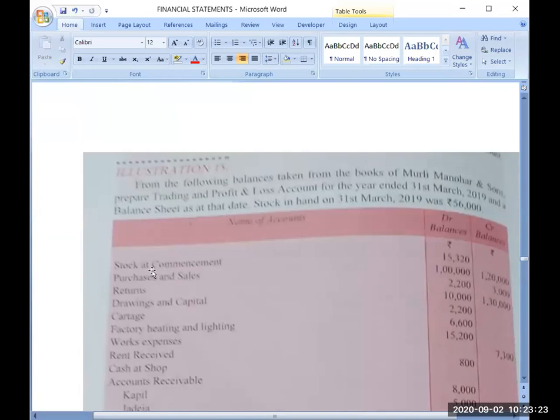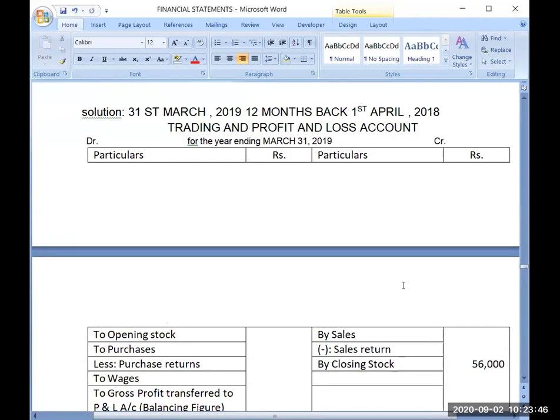Now see the first point given in the trial balance. Debit balances have been given and credit balances have been given. Stock at the commencement. Is stock at commencement opening stock or closing stock? Yes, very good. So it is 15,320.